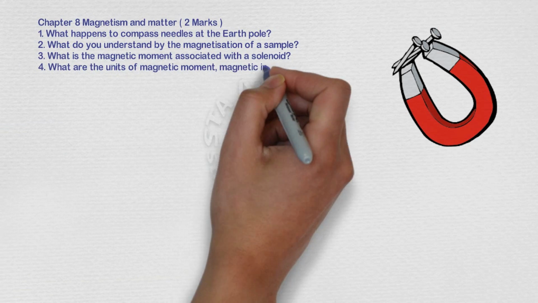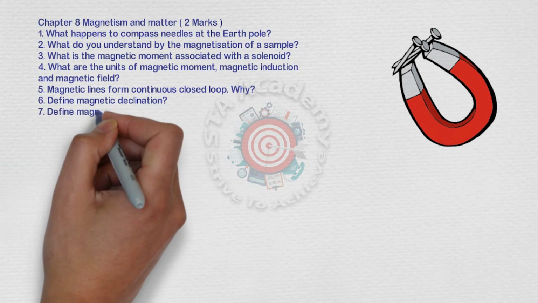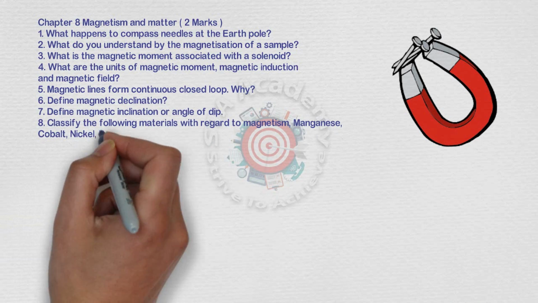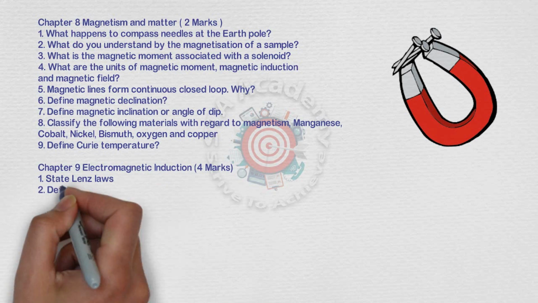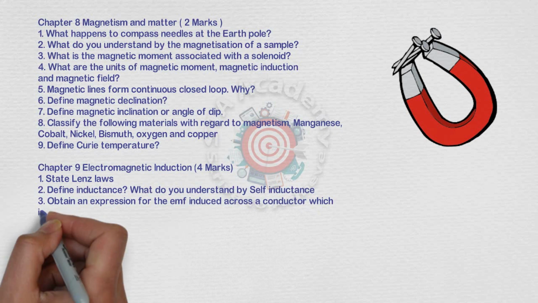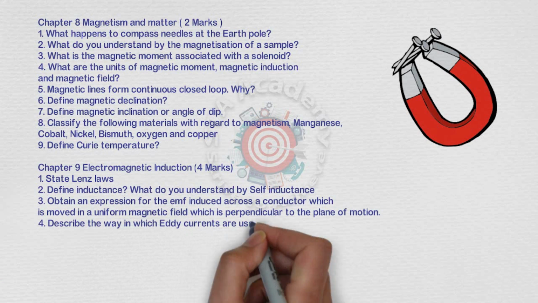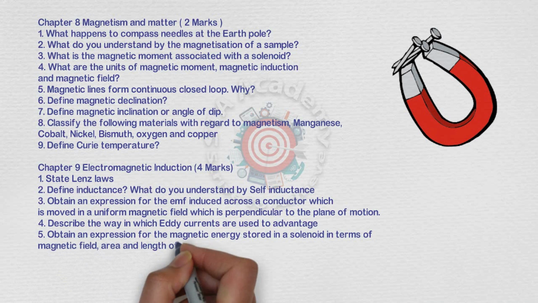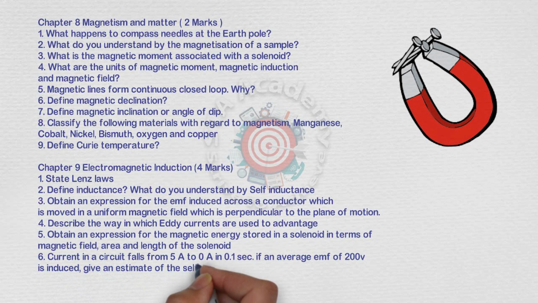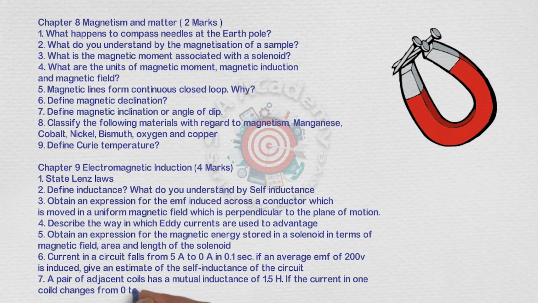And next is electromagnetic induction. That is a 4 marks chapter. Important questions have been given: Lenz's law, inductance or self-inductance, and the expression for the emf of a conductor which is moved in a uniform magnetic field. And one numerical is also given. These are the 7 important questions in electromagnetic induction.